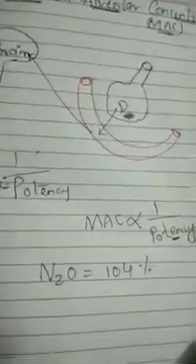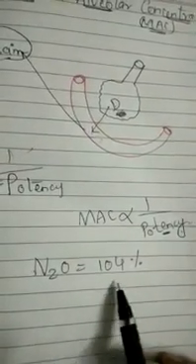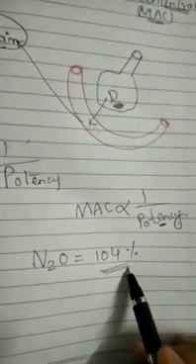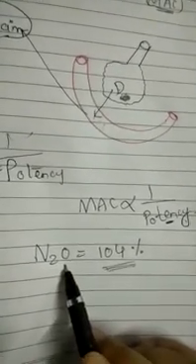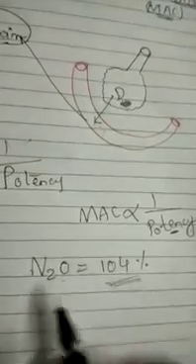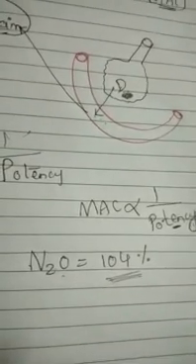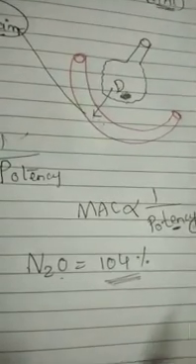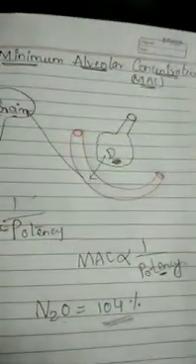That means even if we give 100% nitrous oxide, it does not cause anesthesia. Therefore nitrous oxide is mainly called a supplementary gas, meaning it should be given along with some other agents.